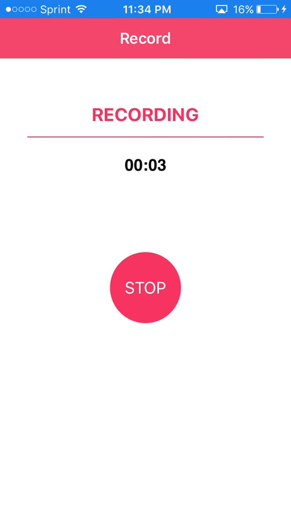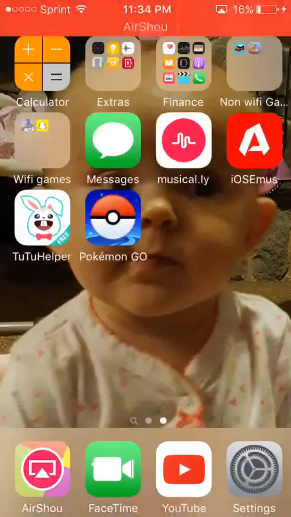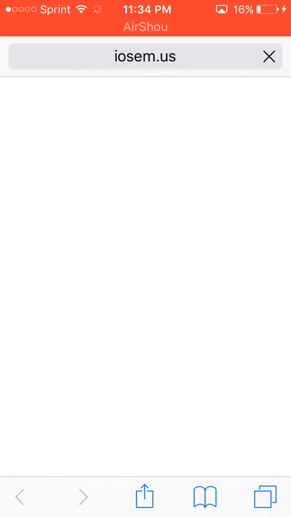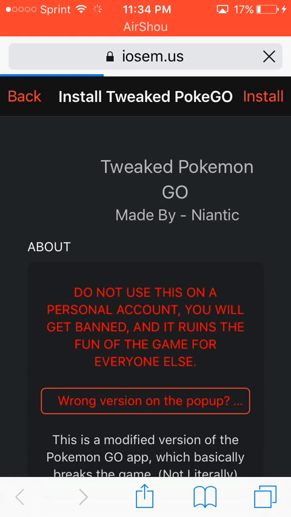Hello, I'm going to be showing you how to get the tweaked version of Pokemon Go. I already have it, but I am going to show you how to get it anyways. And here we go. You go onto this website, this exact website, iosem.us. And you go to the home screen.